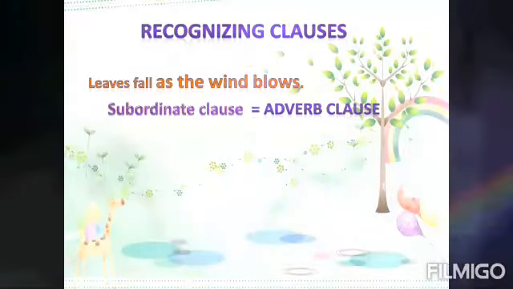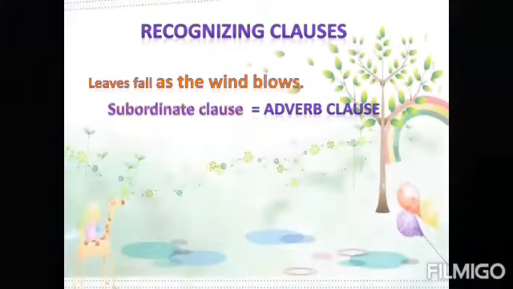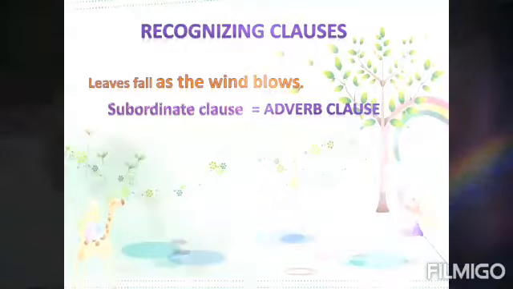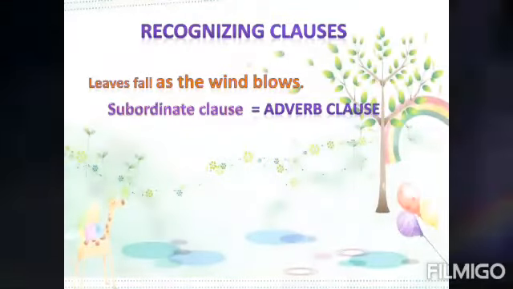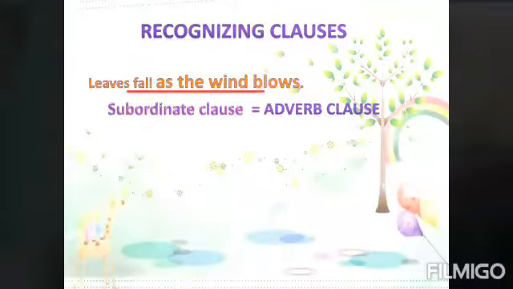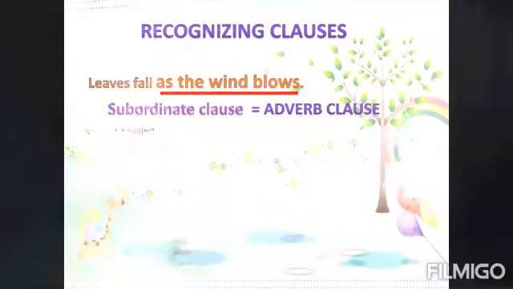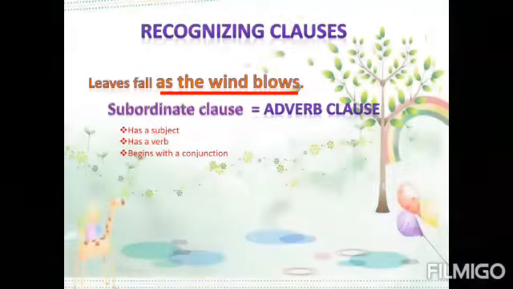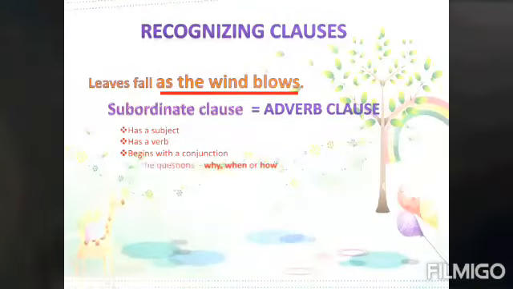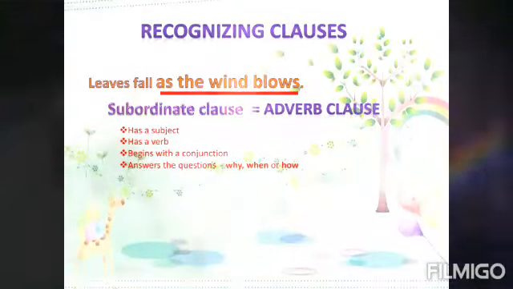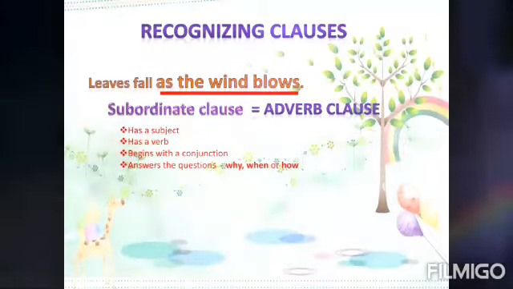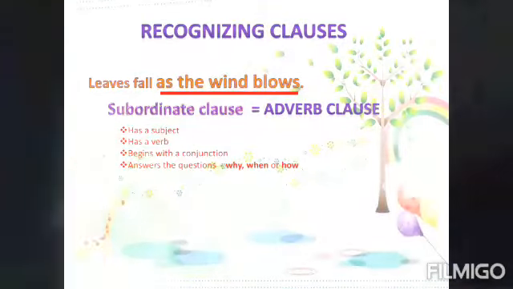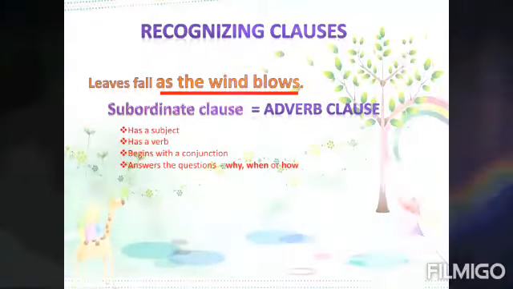When did the leaves fall? So, as a subordinate clause has a subject and a verb, begins with a conjunction, and describes why, when, or how the action happened, it's called an adverb clause.